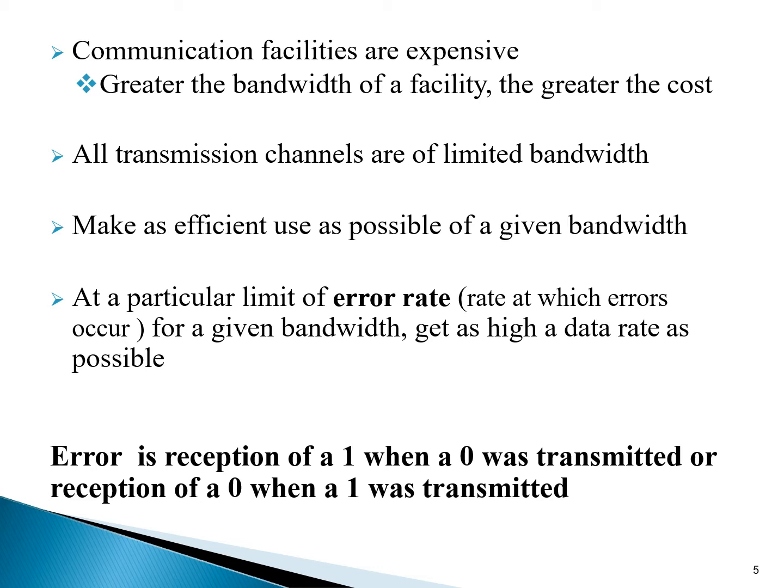Students, all transmission channels are of limited bandwidth. Make as efficient use as possible of the given bandwidth. So at a particular limit of error rate at which errors occur for a given bandwidth, get as high a data rate as possible. So what is error? Error is actually incorrect reception of bits. If you are sending 1 but receiving 0, or sending 0 and receiving 1. There are many methods of error detection and correction that we will study in our later classes.